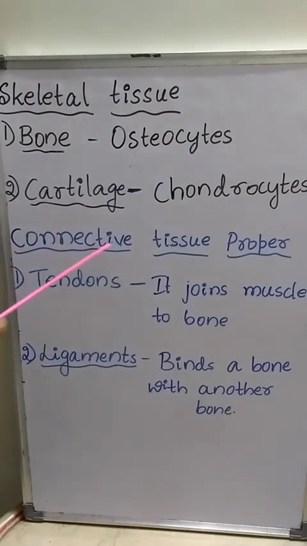Next one is connective tissue proper. Another type of connective tissue is connective tissue proper. Connective tissue proper includes areolar connective tissue, adipose connective tissue, tendons and ligaments. In this class, let us discuss tendons and ligaments.